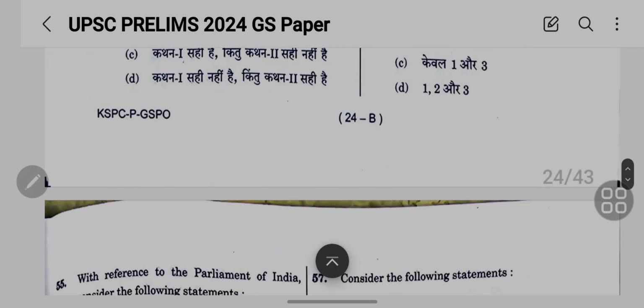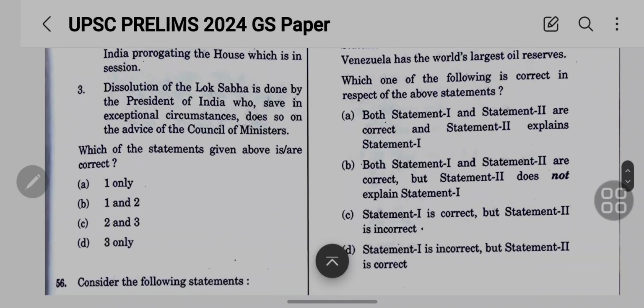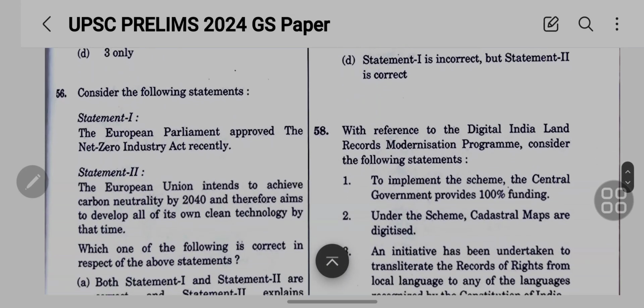And now come to the next question. Okay, with reference to Parliament of India, consider the following statements. Prorogation of a house by the President of India does not require the advice of the Council of Ministers. Prorogation of a house is generally done after the house is adjourned sine die, but there is no bar to the President of India prorogating the house which is in session. And third one is, the dissolution of the Lok Sabha is done by the President of India, who, save in exceptional circumstances, does so on the advice of the Council of Ministers.